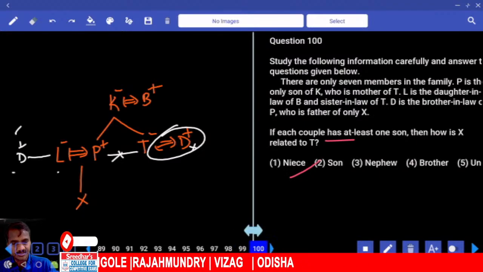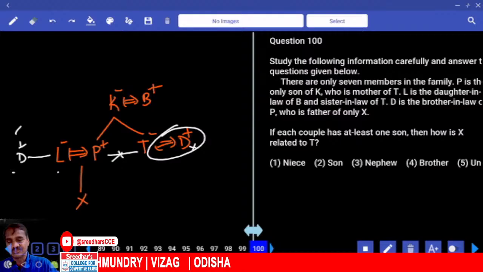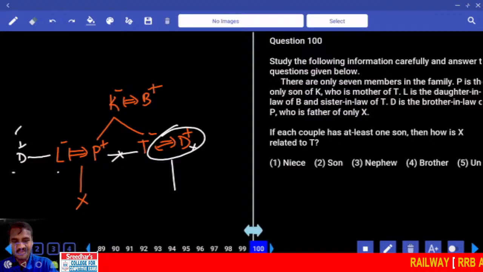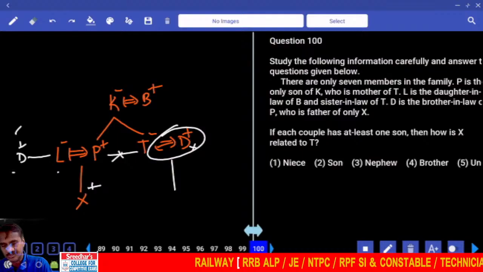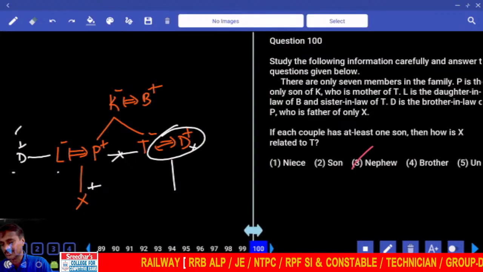Then 100. If each couple has at least one son, at least one son, and this couple should have another son. How is X related to T? And at least one son. And then X will be like this. Clear? Then X related to T is brother's son, nephew. Choice 300.